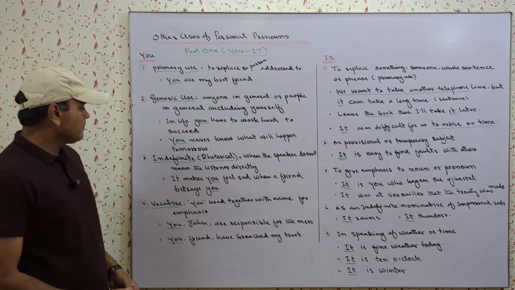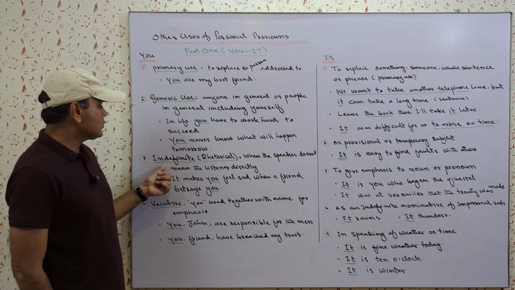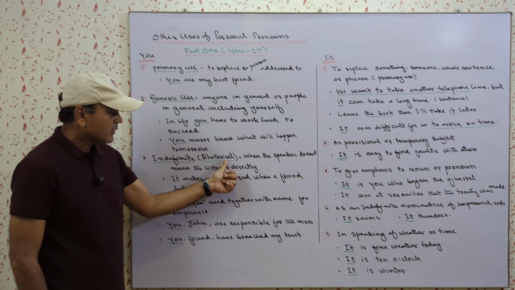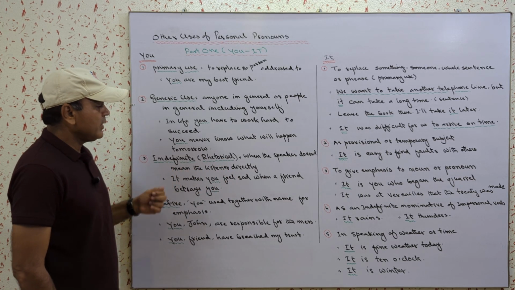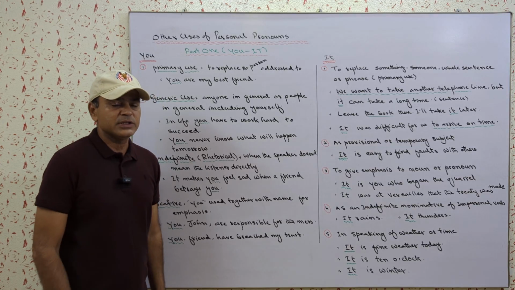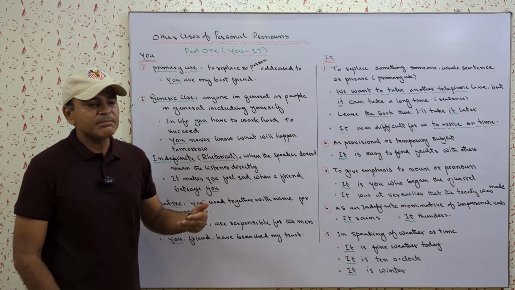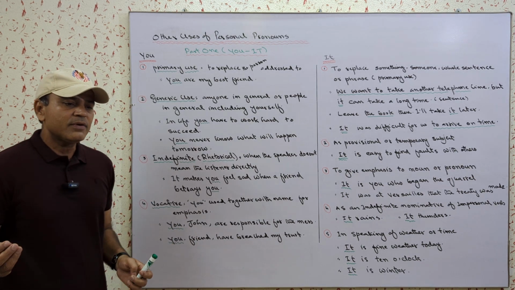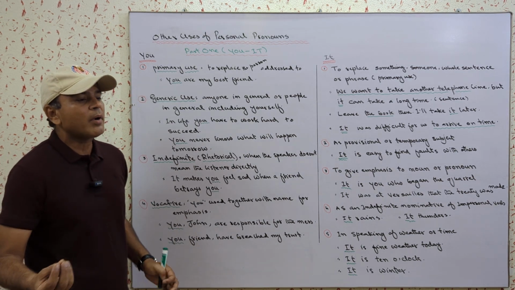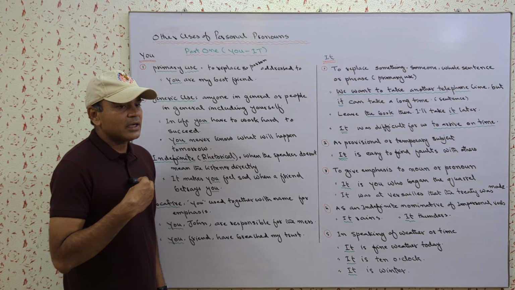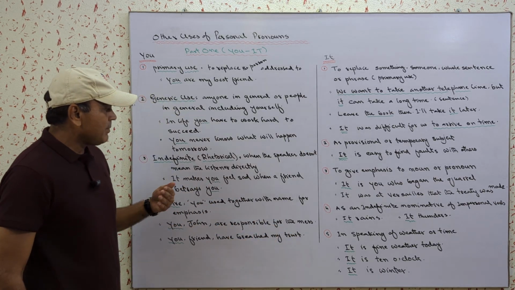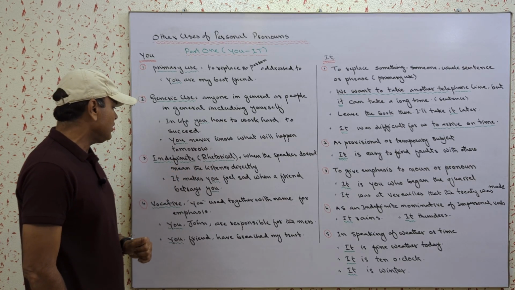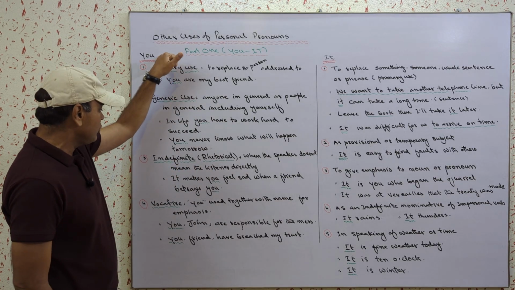The second use of you in English is as indefinite or rhetorical. There are certain situations where we or some other people make a statement and indirectly talk about you, but not directly addressing you. That type of situation we call the rhetorical or indefinite use of the personal pronoun you.